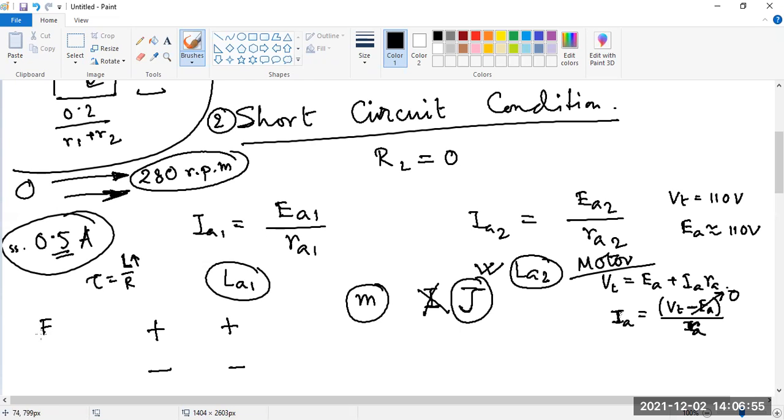Because the armature resistance is very small; by design, we keep the armature resistance very small. So even in the open circuit, at no load itself, whatever circulating current flows is enough to damage both machines. Therefore, the second condition of parallel operation is that the voltage ratings of the generators must be the same.